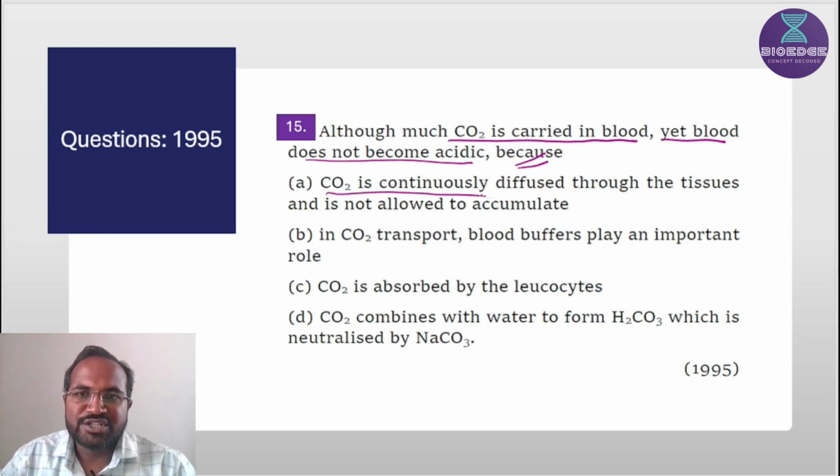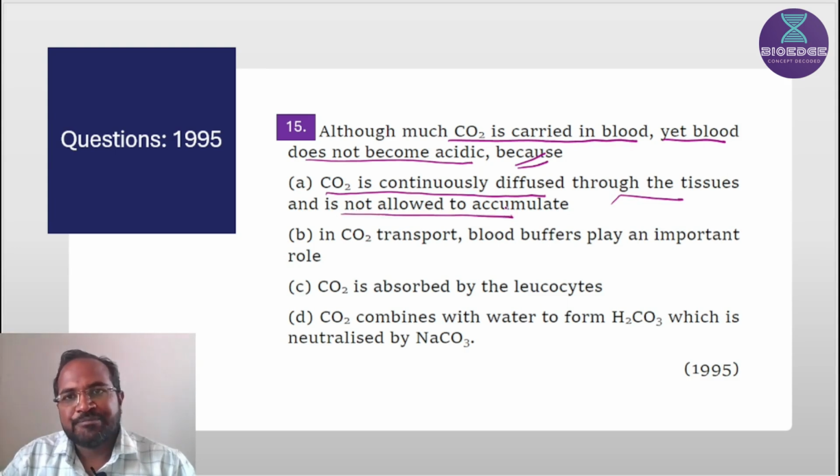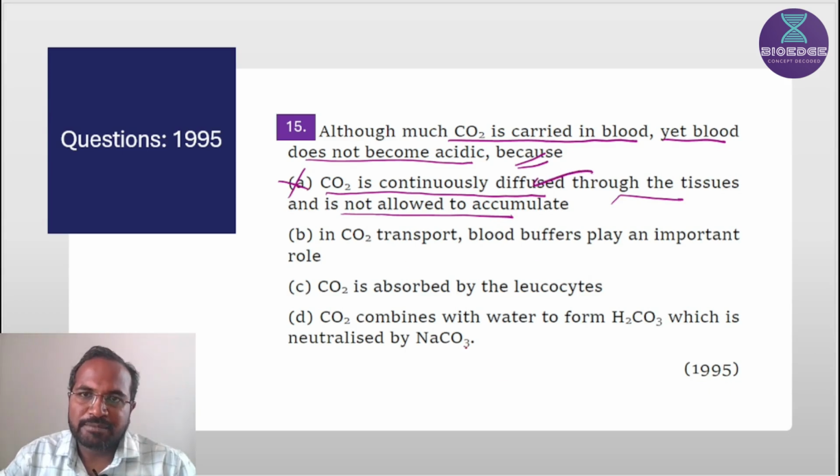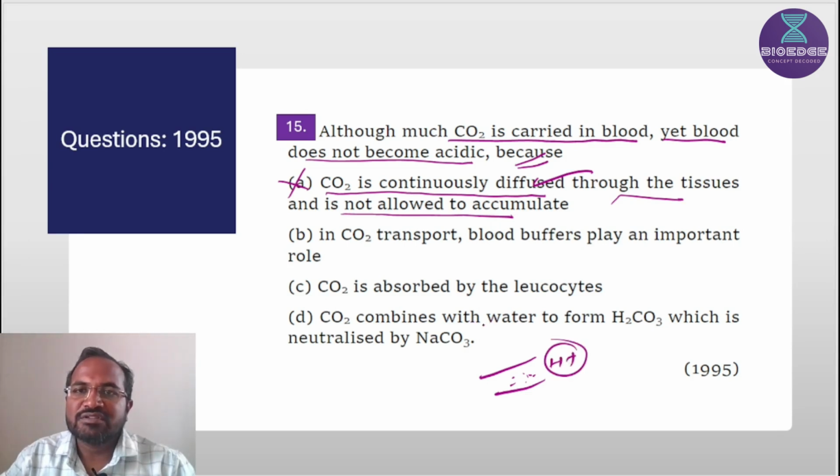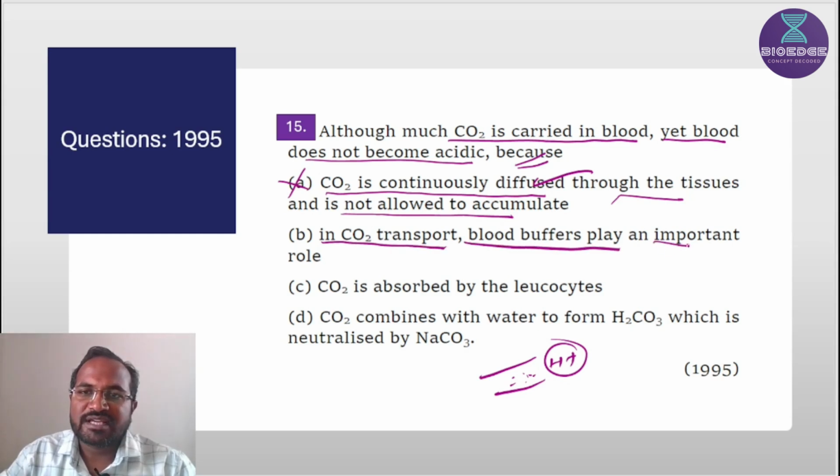Carbon dioxide is continuously diffused through the tissue and is not allowed to accumulate. This is not a correct statement, because carbon dioxide continues to diffuse through the tissue, and that part is correct. But after diffusion of carbon dioxide from tissue to blood, there would be a formation of bicarbonate and H plus ions, and this is not a correct explanation why there is no change in pH of the blood. Then the second statement: in CO2 transport, blood buffers play an important role.